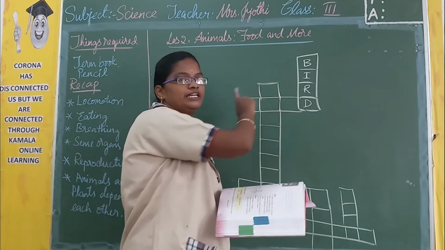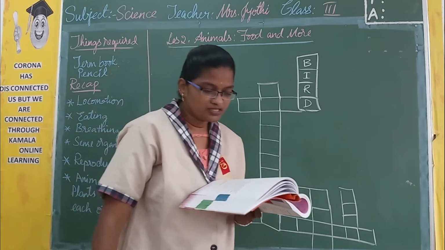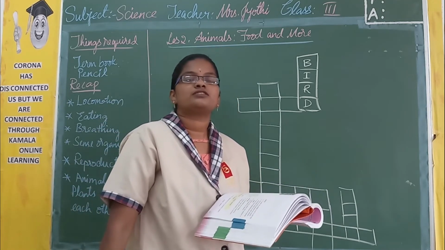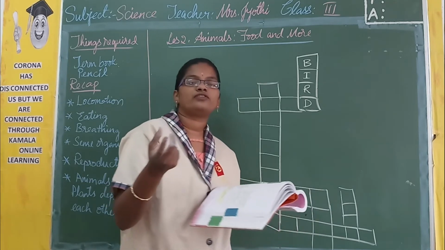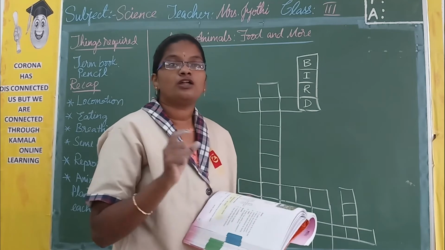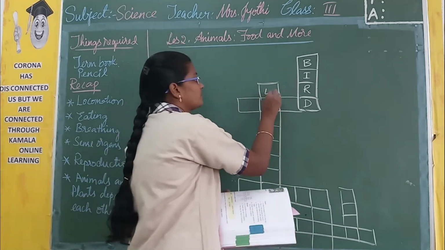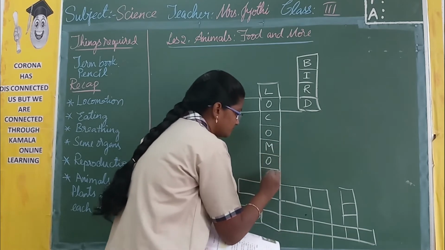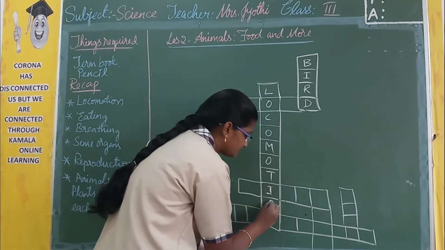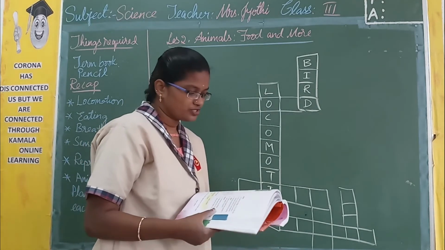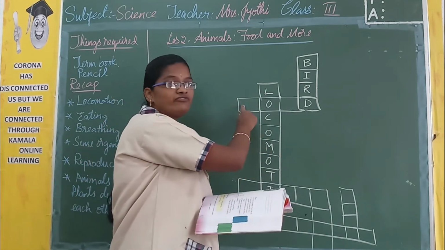Then here there is number 2. This is the process by which animals move to new places. So what is the ability of animals to move from one place to another place? It's called locomotion. Then here you have tree.